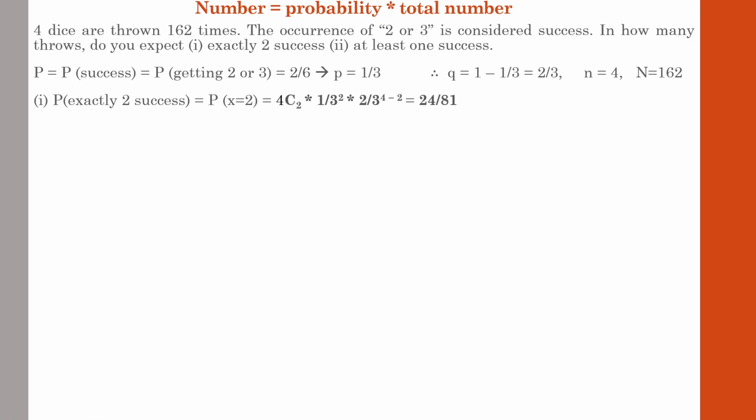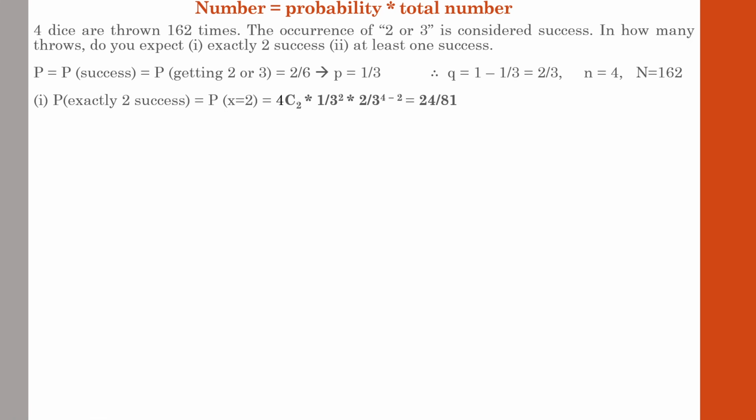So you have found the probability of exactly 2 successful events. You need to represent this fraction in numerical terms that represent times. In the question it is mentioned that the total number of trials is 162 times.